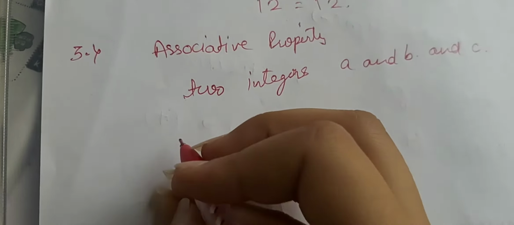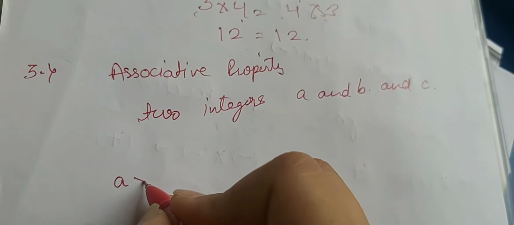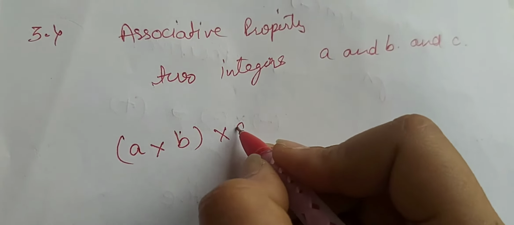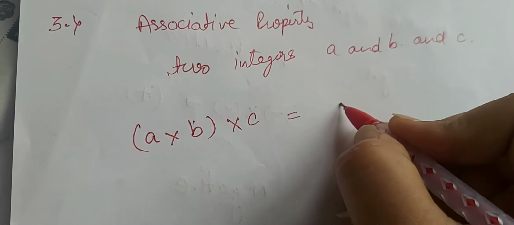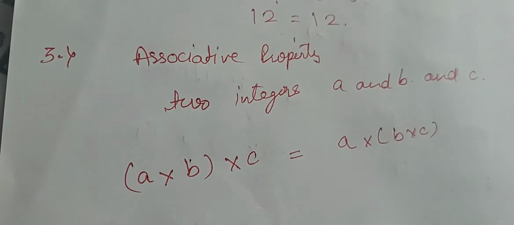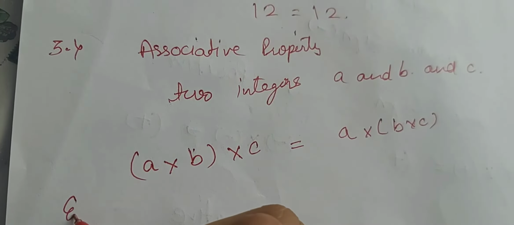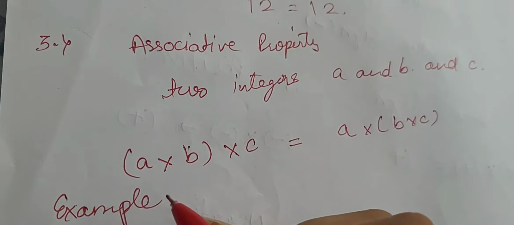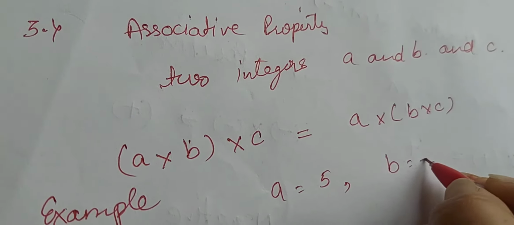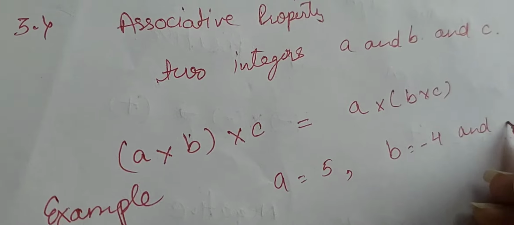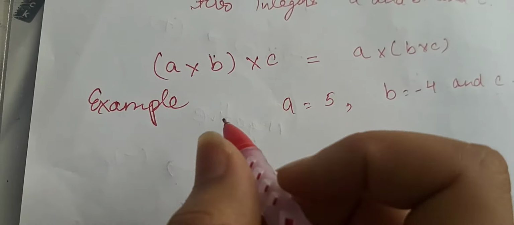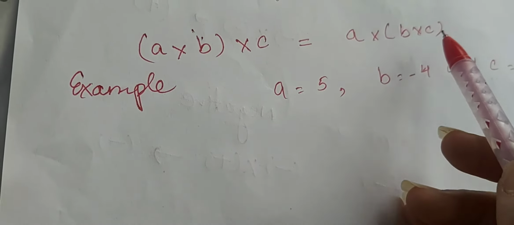And according to the associative property, if we multiply a into b in a bracket, then multiply by c, it will always be equal to a multiplied by b multiplied by c. So let us take an example. Let us take a is equal to 5, b is equal to minus 4 and c is equal to minus 3. Firstly, let us multiply this side, and then we multiply this one.